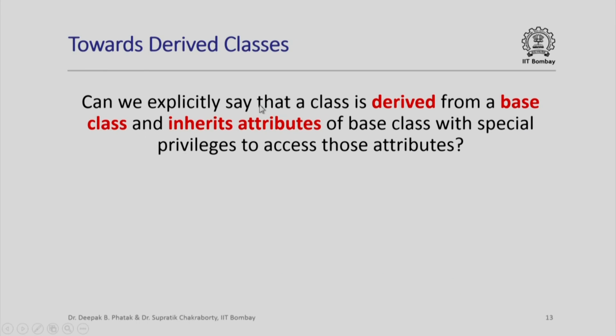Can we explicitly say in our programming vocabulary that I want a class to have special privileges to access certain data members, certain attributes of another class, and more specifically can I say that a particular class like the savings class or the current class is really derived from a base class and inherits all the attributes of the base class with some special privileges to access those attributes, which other classes which are not derived from this base class will not have.